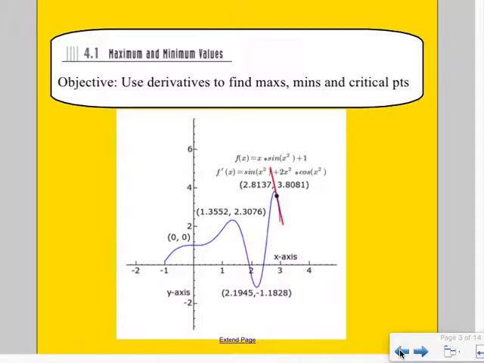Now, there's one other point here, and we're going to see it happen in a second. Over here near 0, we're going to see a black section. Is that a max or a min? No, it's not. It has a horizontal tangent, a slope of 0 for the tangent, but it's not a max or min. That point is a point of inflection, which we will talk about more. So not all zeros give you maxes or mins, but you'll notice that every max or min was a 0. Okay, let's go back.